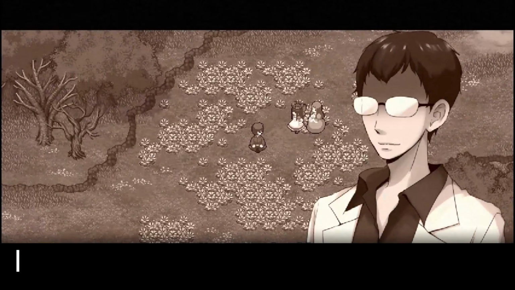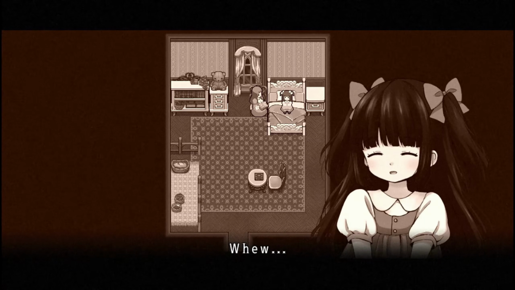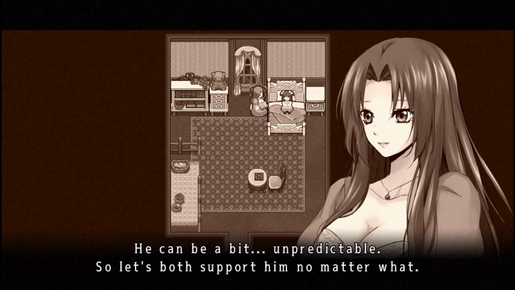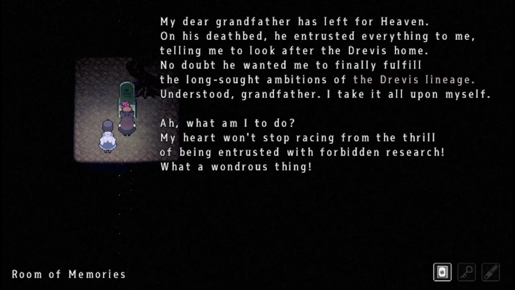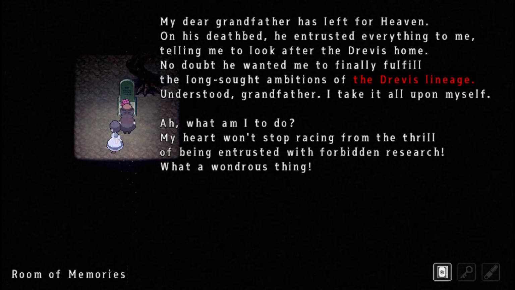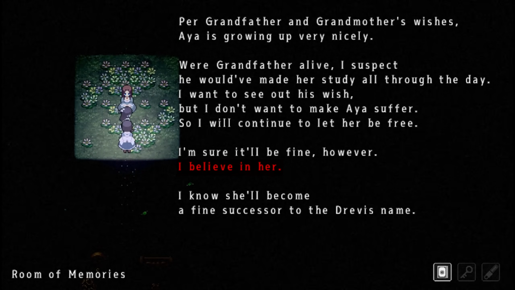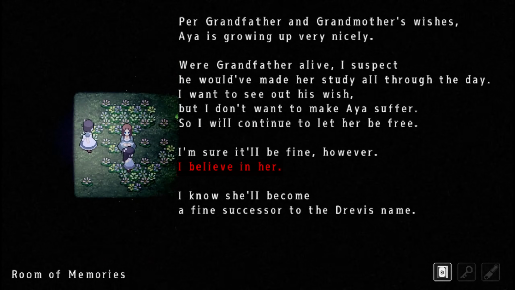Since Monica and Alfred share similarly disturbed traits, it makes sense to examine them together. Throughout most of the game, players are led to believe that Alfred is the primary mad scientist conducting the human experiments, while his wife Monica passively cared for Aya and maintained the mansion while she was alive. In reality, Monica is the one who originally carried the Drevis name and the controversial legacy first established by her ancestors. Her marriage to Alfred only intensified the experiments initiated by Monica's family, though they each had slightly different visions for the future of that legacy.